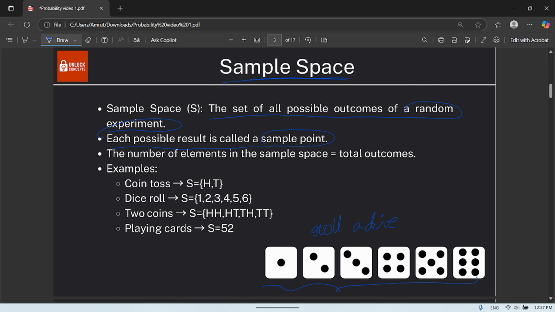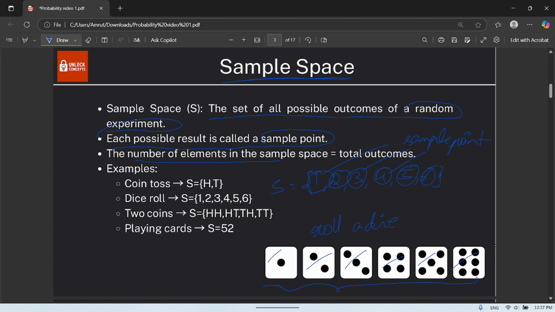You might get 1, 2, 3, 4, 5, or 6. So this complete set 1, 2, 3, 4, 5, 6 is your sample space, and each element in it is known as a sample point.